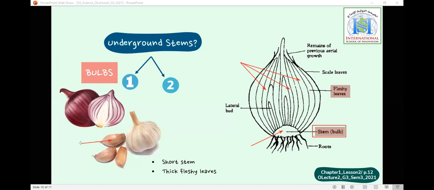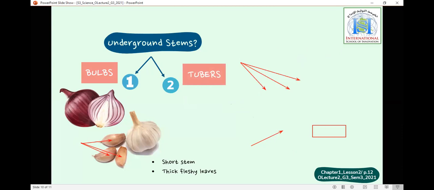These are the leaves of the garlic. Onions and garlics have bulbs and they have leaves that we can eat.